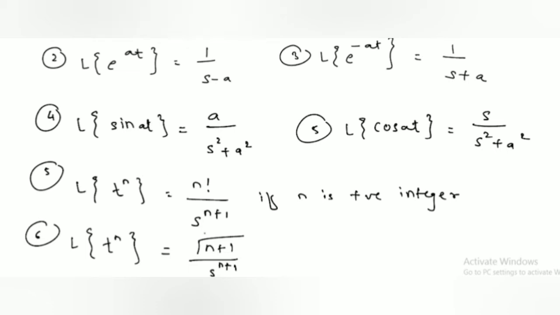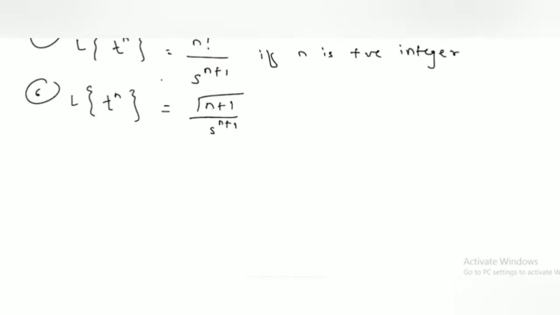Here this gamma n plus 1 is the same as n factorial if n is a positive integer. So we write gamma n plus 1 as n factorial here. Next formula is Laplace transform of sin hyperbolic at is equal to a upon s square minus a square. Laplace transform of sin at is a upon s square plus a square, and Laplace transform of sin hyperbolic at is a upon s square minus a square. This is the hyperbolic function.